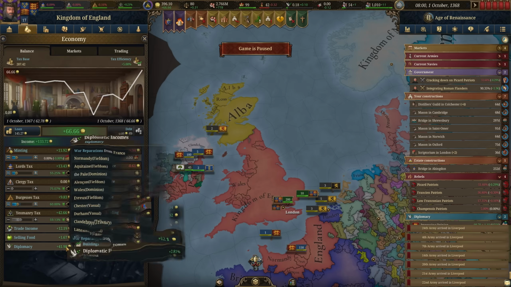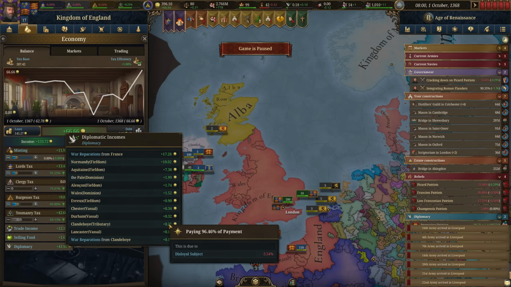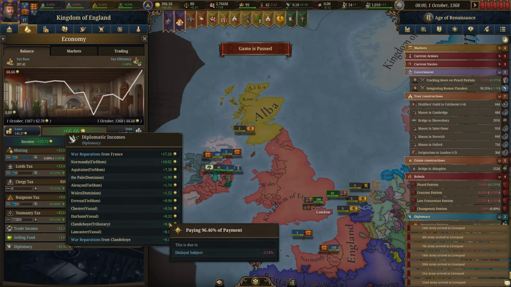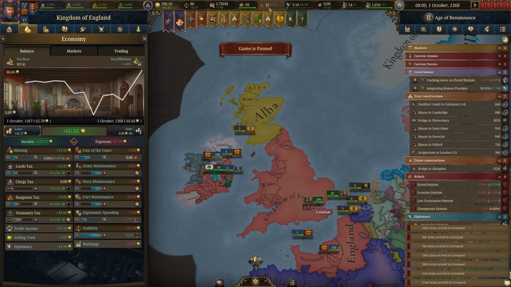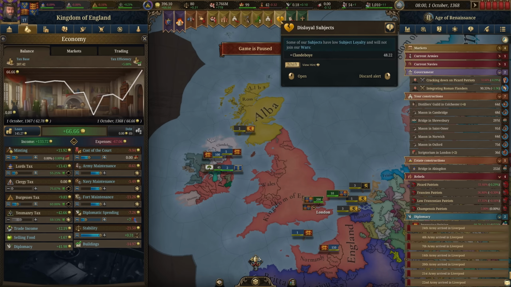Show you exactly what we're getting from this relationship. So we're getting the war reparations, which is 0.10, and then we're getting 0.21 from their tributary status. They are disloyal subjects, so we're not getting the full payment, so we'd have to increase relations with them if we wanted to make sure we got the 100% payment from them, because you see that they are currently disloyal. I don't think it's worth it to invest in improving their opinion right now.